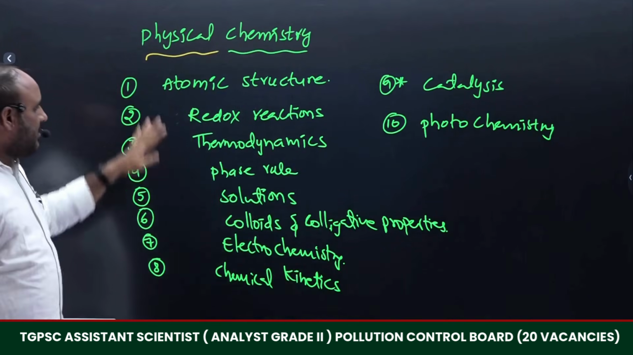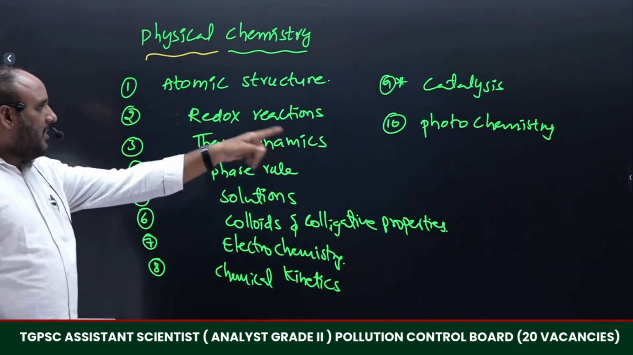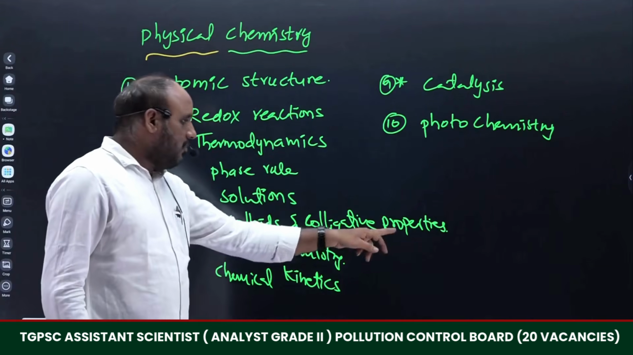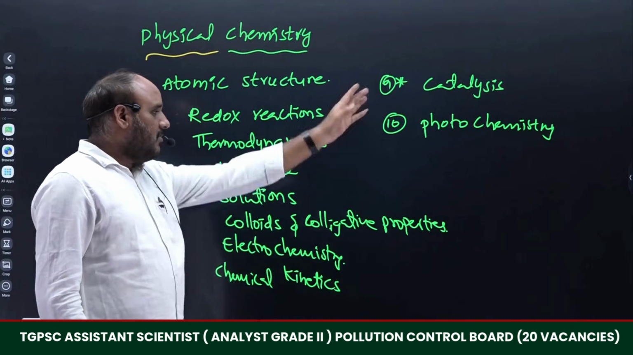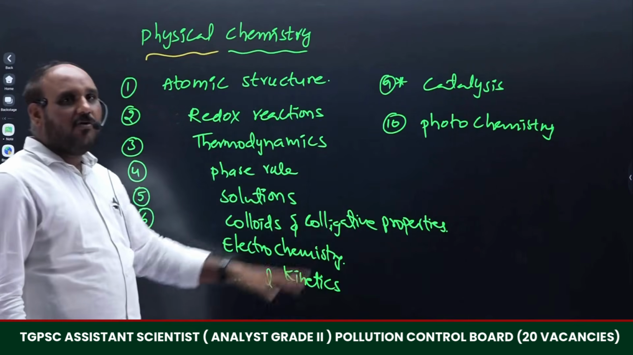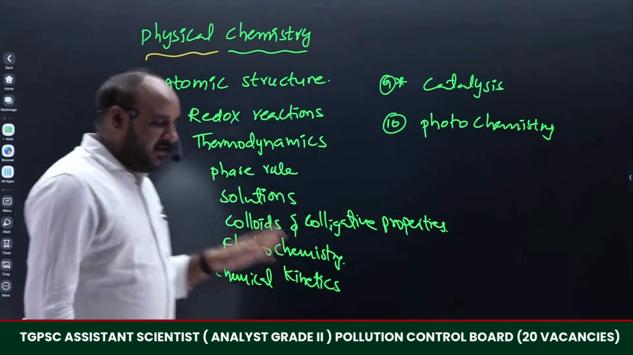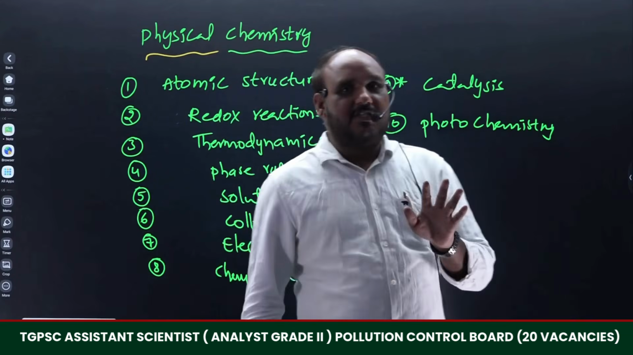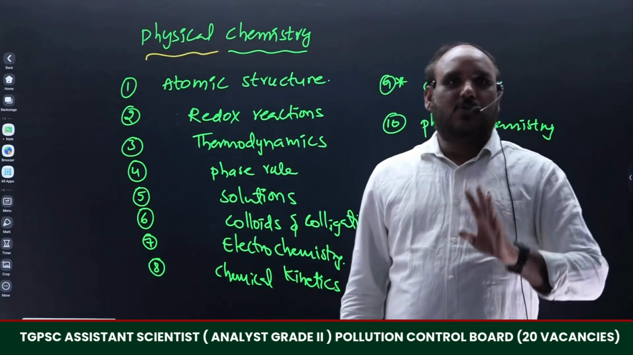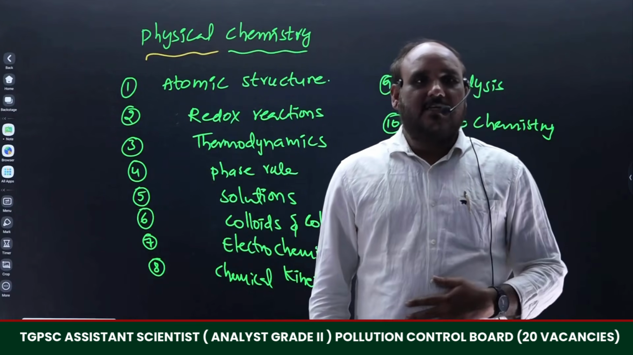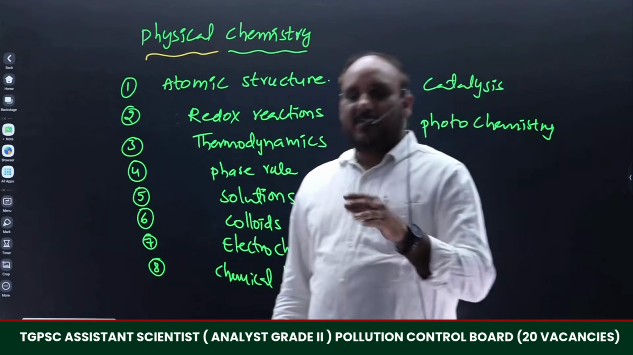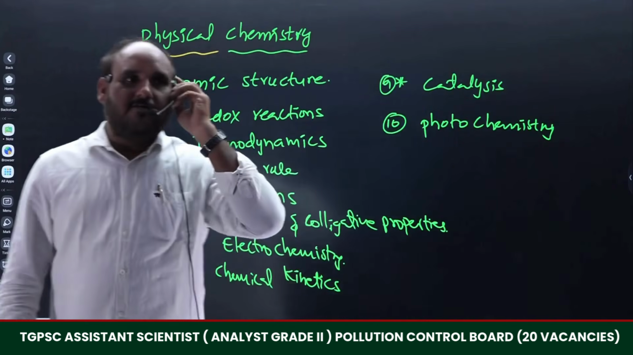Means the entire physical part will be in 10 units in our syllabus. The colligative properties are mentioned separately. So if you consider this separately, there will be 11 topics. All these 11 topics we are going to finish within the month of June, up to June 20, right? Whatever time we have, a 50 days period, in this 50 days period we are going to cover all those things.